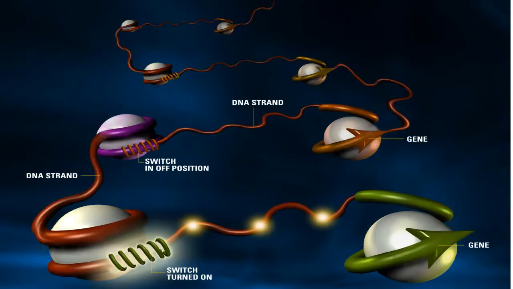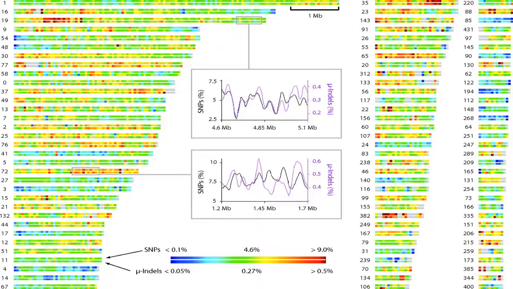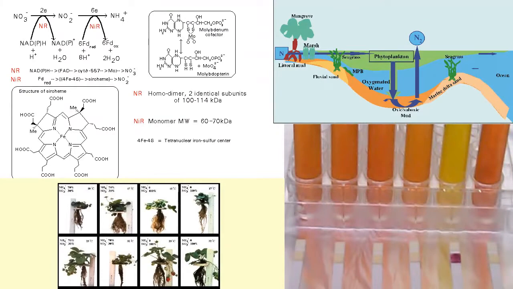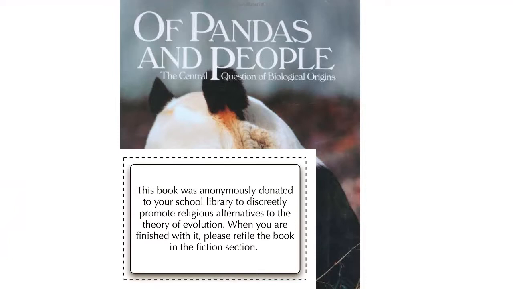So let's review. We have genetic material which is inherited with variations, resulting in differences in the offspring which is acted on by the environment. This process of genetic change is repeated a few billion times, resulting in all of the genetic diversity we see today. So, creationists, intelligent designer, young Earth, where do we